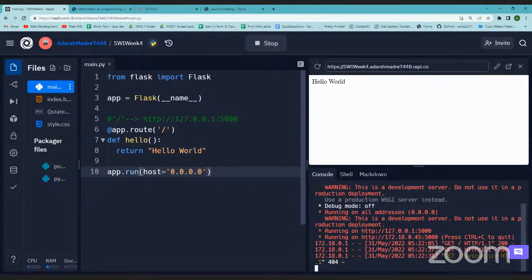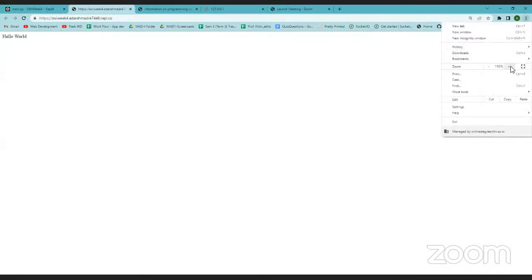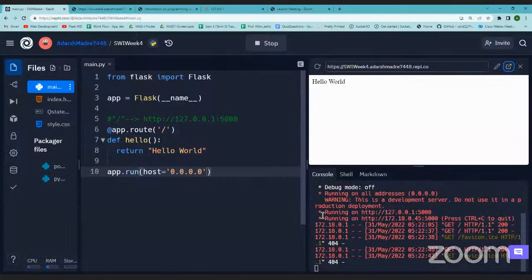Just let me open this on the larger screen. I'm not sure if it is visible, so I'll zoom in. What we have done is simply created a small web application that serves hello world as an HTML page to us, which is a static HTML page. We'll go back to this.